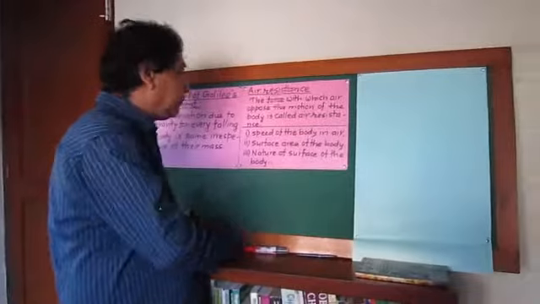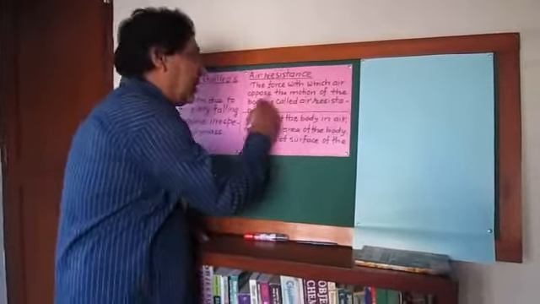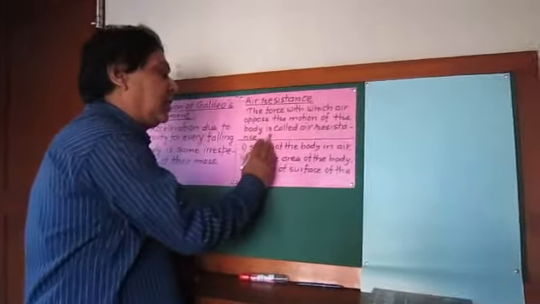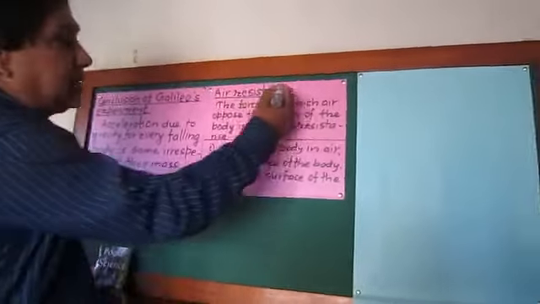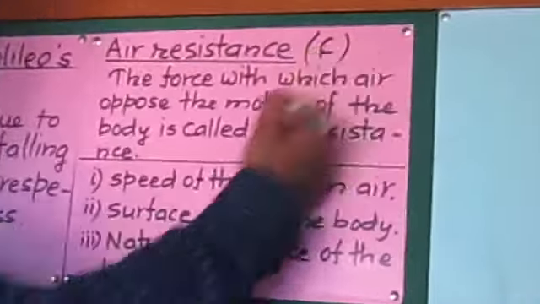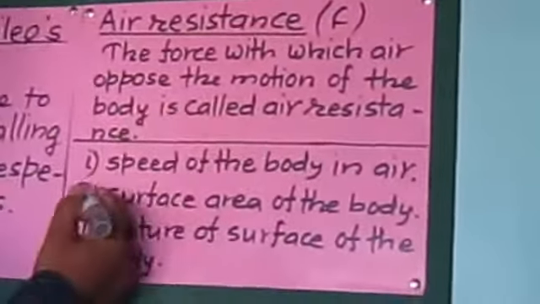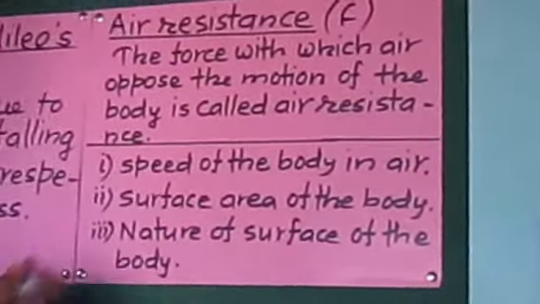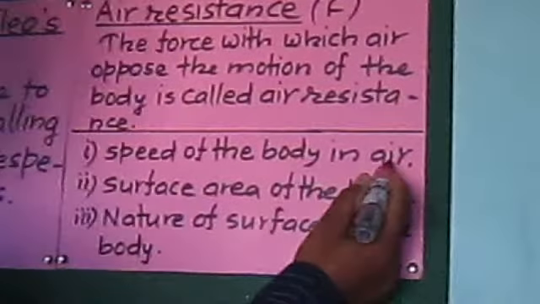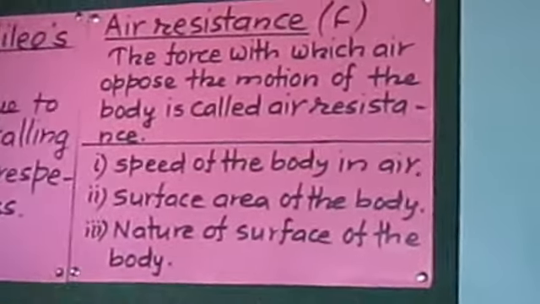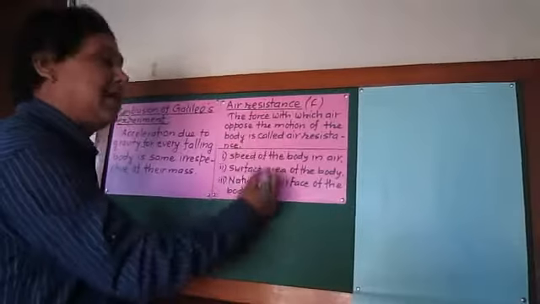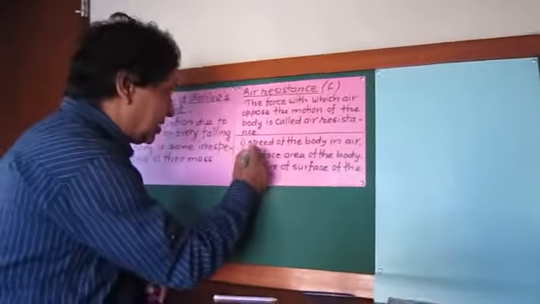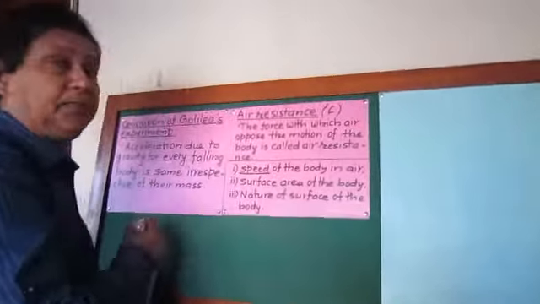The force with which air opposes the motion of the body is called air resistance. It means air resistance is nothing but the force. And it depends upon different factors. If the speed of a body in air is more, then air resistance will be high. If its speed is less, then air resistance will be less. Air resistance depends upon the speed of the body.